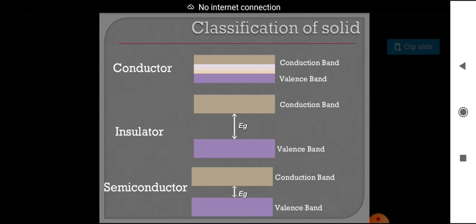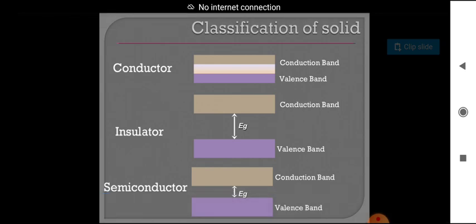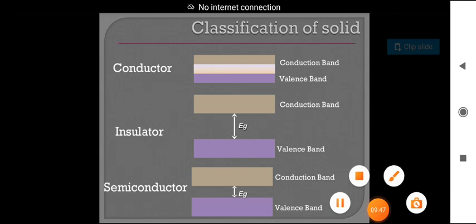Coming to insulators, you know that insulators are bad conductors, because the valence band and conduction band are separated by a large distance, a large energy gap. So there is no conductivity. And in a semiconductor, there is a small energy gap between valence band and conduction band. We give some energy, then the current will flow through the semiconductor.